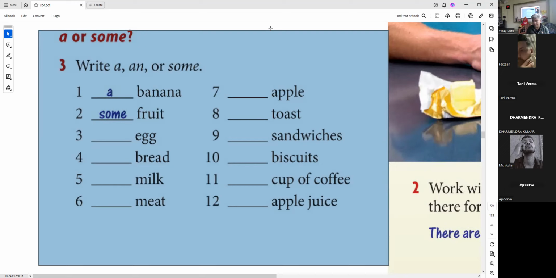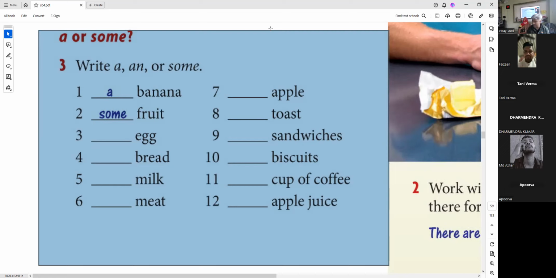A cup of coffee. And some apple juice. Some apple juice. Hey, listen. Not an apple juice. Basically, it is some apple juice,